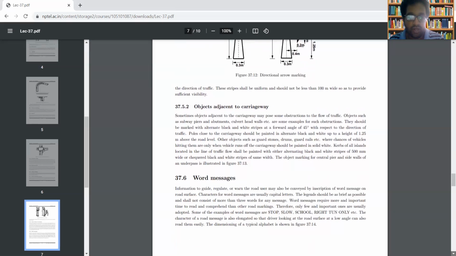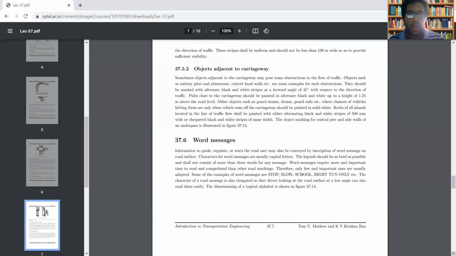Next one is word messages. The information for guiding, regulating, or warning the road users may be conveyed by inscribing word messages on the road surface. What you are doing is inscribing some word message on the road surface.